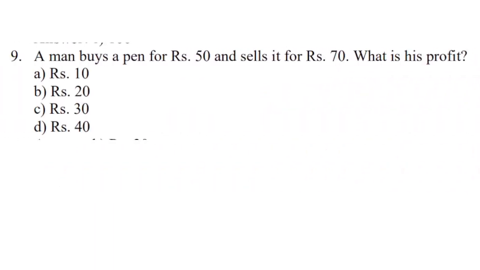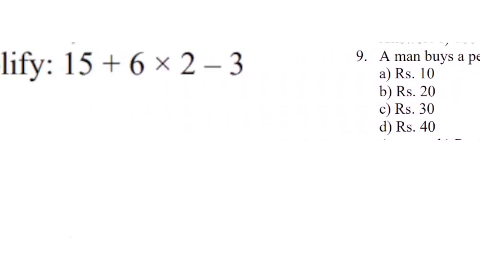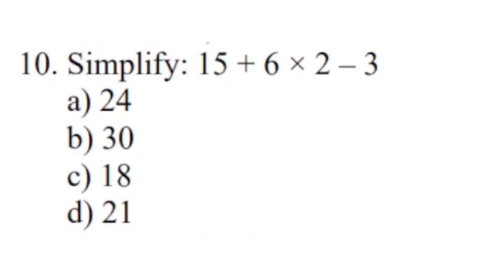Question number 9. A man buys a pen for Rs50 and sells it for Rs70. What is his profit? Correct answer is option B, 20. Question number 10. Simplify 15 plus 6 multiplied by 2, minus 3. Correct answer is option A, 4.